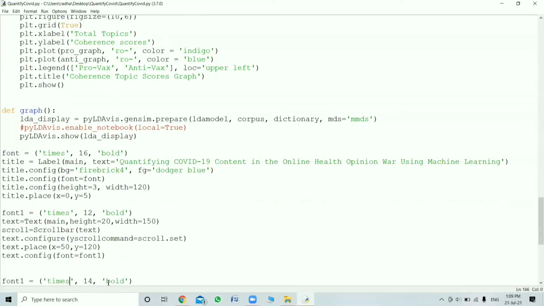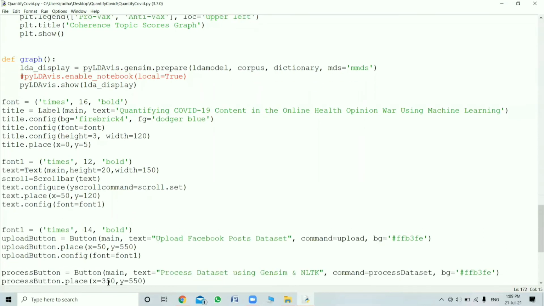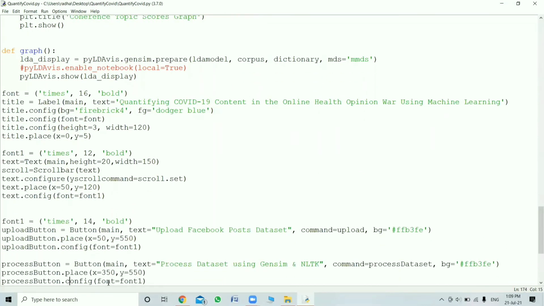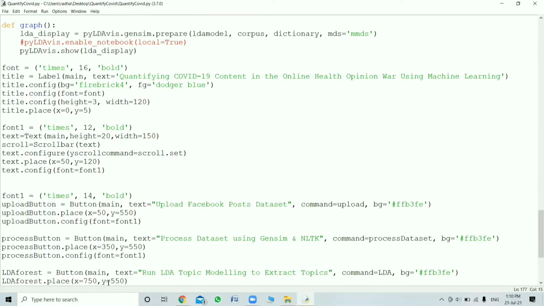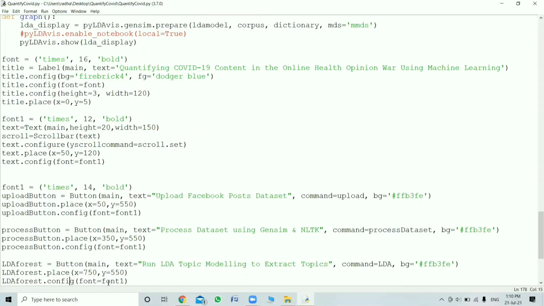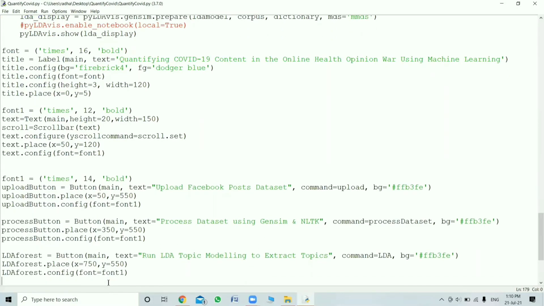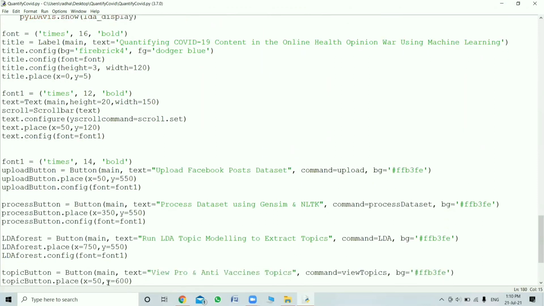And next, coming to define graph, these are the conditions to be taken for everything, like font 1, process button, LDA forest. These are all taken for giving the title, the font size, the x-axis and y-axis size, and the range. Based on these conditions only we'll give. Like first button, what is the upload button? We have some upload button.